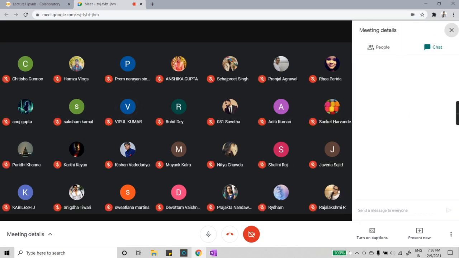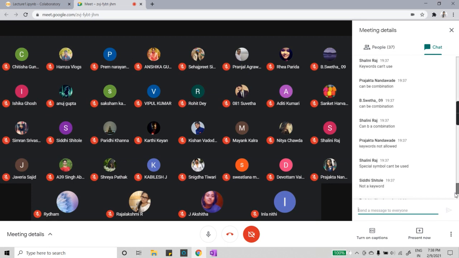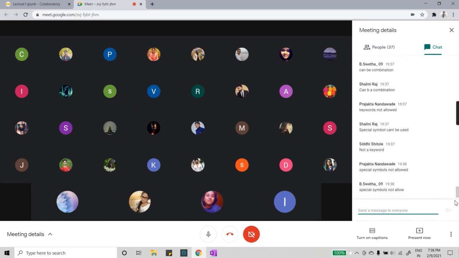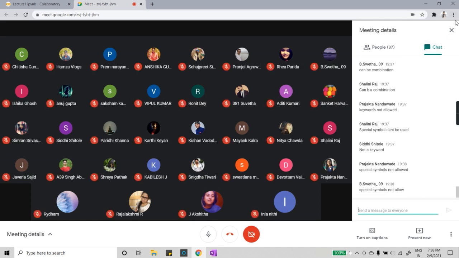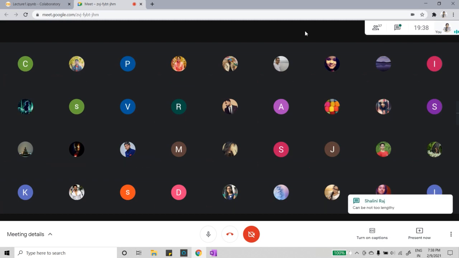Okay, so I have some answers in the chat box: symbols are not allowed, can be a combination, cannot start with a digit, special symbols cannot be used, not a keyword, special symbols not allowed. Okay, fine. I hope you all remember whatever we discussed yesterday. Cannot be too lengthy, okay, Shalini.